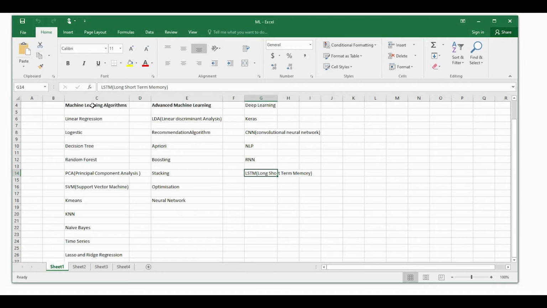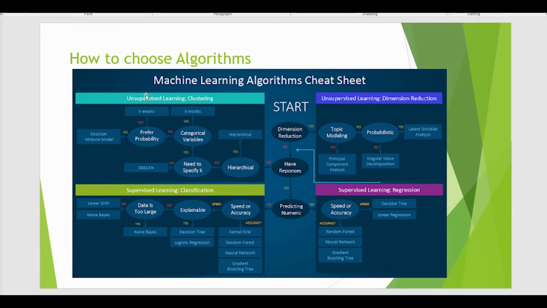I have segregated those algorithms into machine learning algorithms and advanced machine learning or deep learning. You can see we have linear regression, logistic regression, decision tree, random forest, PCA, SVM, k-means, and multiple others. So now, to solve a specific problem, what should be the approach to choose the machine learning algorithm?